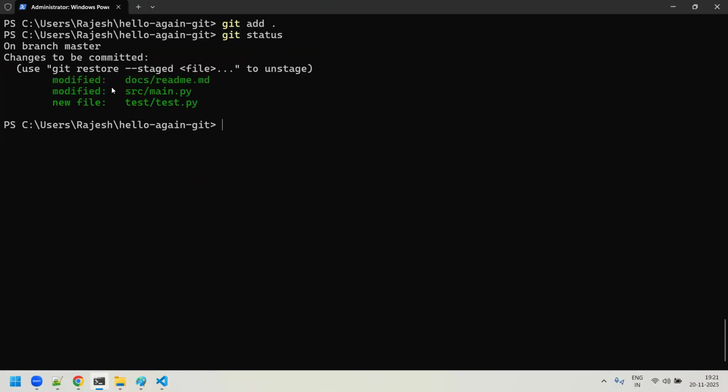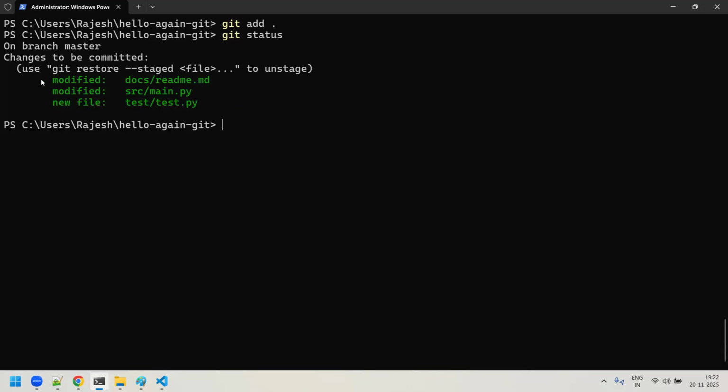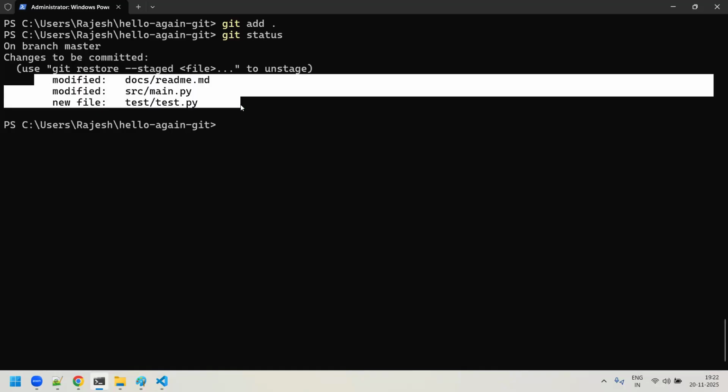Now again, you do a git status. Now you can see that all these files have been modified. Under docs, this file is modified. Under src, the main file is modified. And test.py is a new file. So all these files are in the staging area now, and that's the reason you can see them in green color.